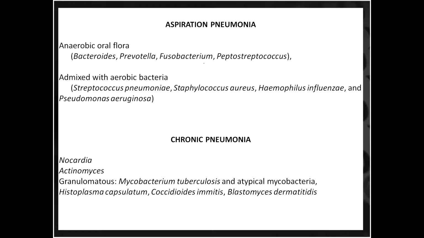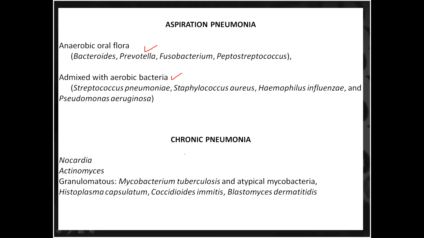We have just talked about aspiration pneumonias, where the gastric contents can go into the lungs. So aspiration pneumonia can arise from your oral flora, the anaerobic oral flora, and you all know that Bacteroides, Prevotella and Fusobacterium are rich in the oral flora. Then there could be admixed aerobic bacteria like Streptococcus pneumoniae, Staphylococcus aureus, Pseudomonas, and Haemophilus. These can cause aspiration pneumonia. Then we are going to talk about chronic pneumonias.